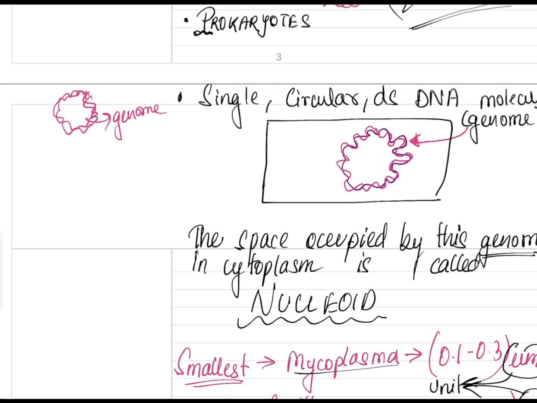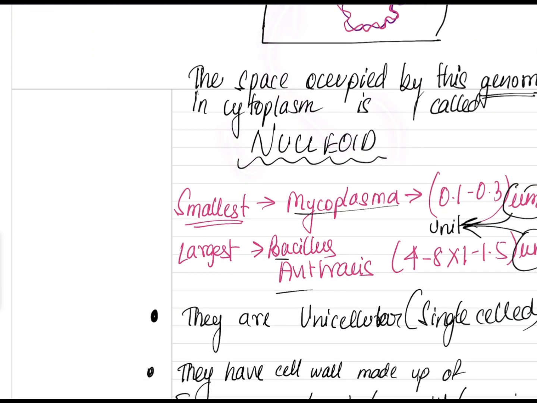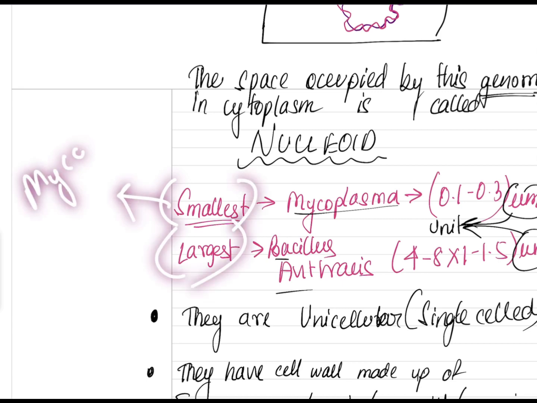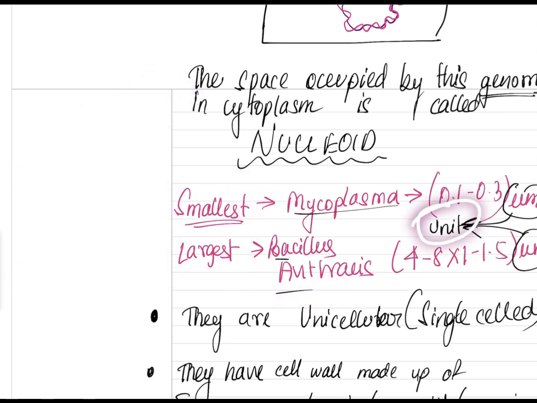The space occupied by this genome in the cytoplasm is called the nucleoid. Suppose this is the entire cytoplasm; the space occupied by the genome inside it is called the nucleoid. Now again classification, the smallest and the largest. The smallest is mycoplasma and the largest is Bacillus anthracis. They are measured in micrometers: 0.21 to 0.3 micrometer, and 4 to 8 micrometers.